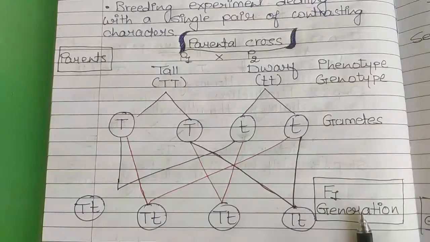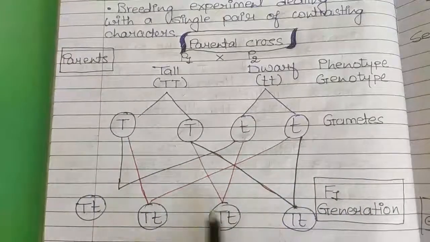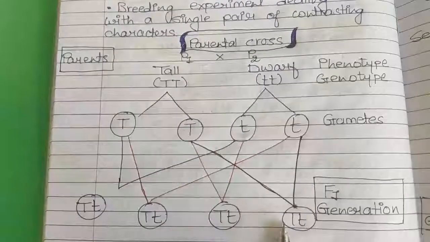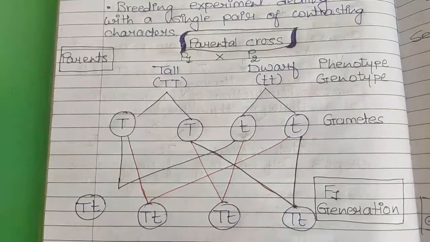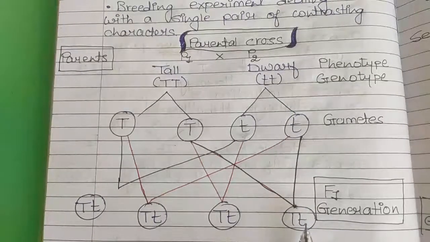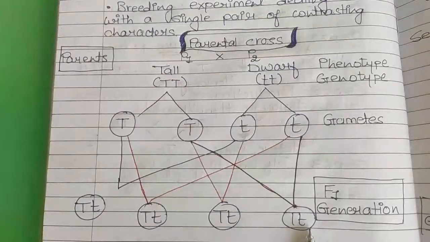That also we are knowing. Capital T denotes tallness, and it is a dominating character. So it will suppress the expression of the recessive trait, and thus the gene or the allele of dwarfness, though it is present in the cell, will not get expressed in that generation. So it doesn't mean that it got vanished from there. It is still present, but because of the dominating gene, it will not get a chance to express itself.